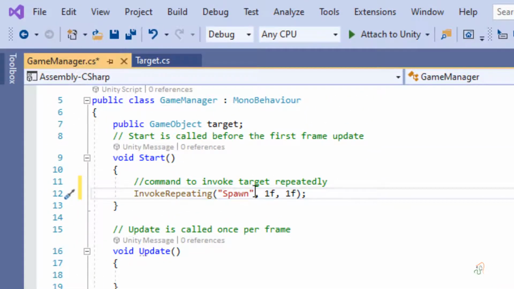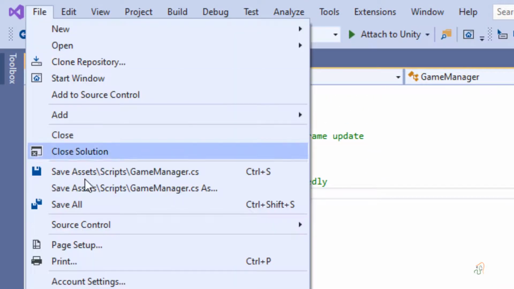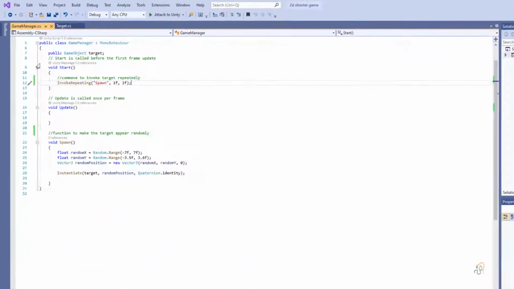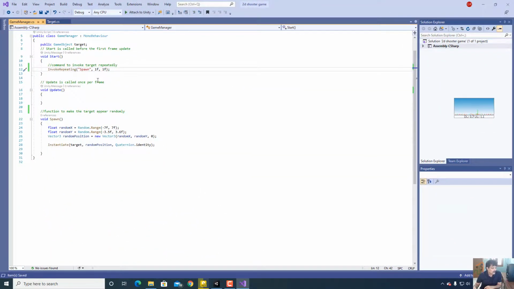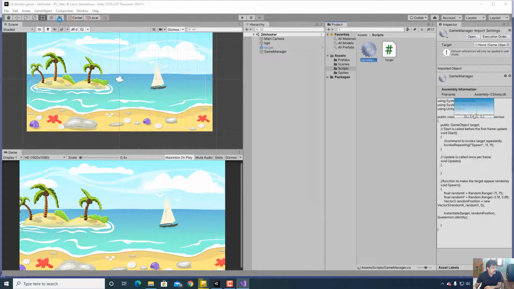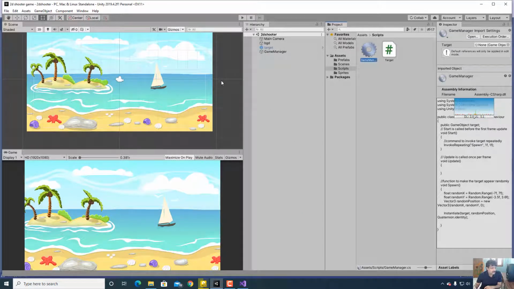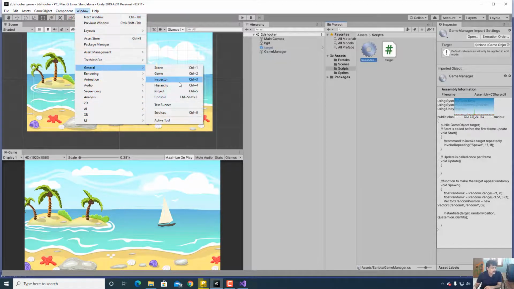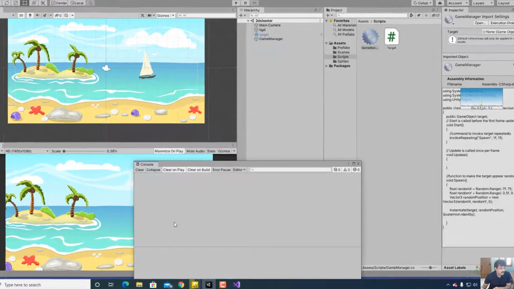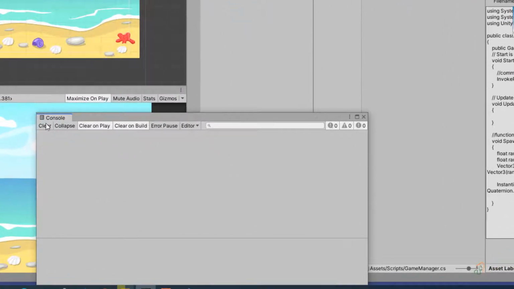Then go to File, choose Save All, and after saving it, come back to the program now. As soon as you come to the program, it will take some time to compile the script. Then you go to Window, General, and in this console window see if there is any error. We are not seeing any error as of now.